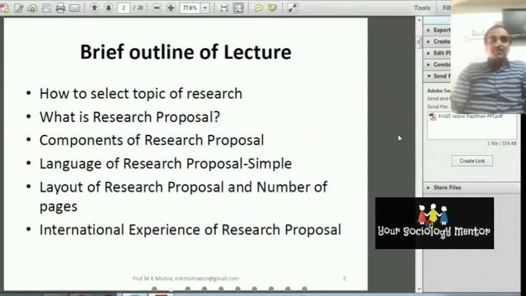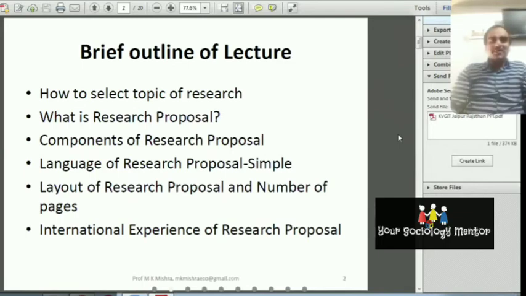In addition to this, what will be the layout of your research proposal? The layout should be as per the rules of the university. It should look good. That is the presentation of data: how to present the data so that it looks good. This is the importance, as per the guideline of the organization also.